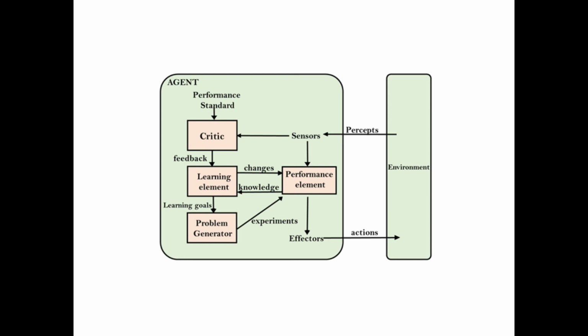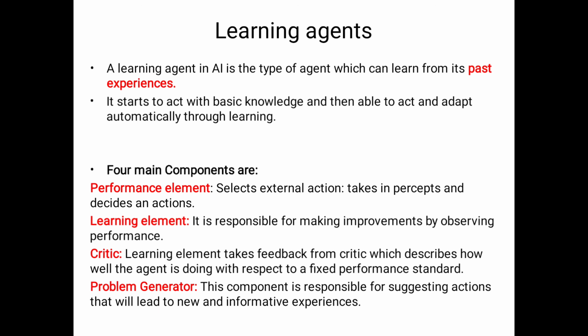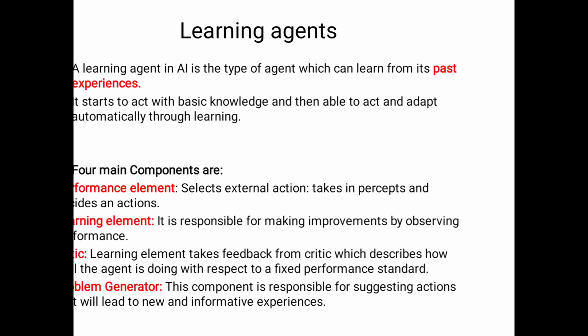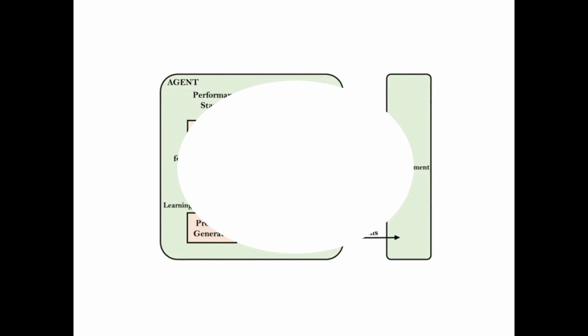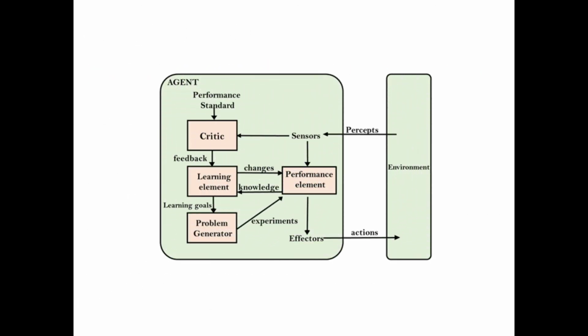What is the performance element here? Please observe these four components, my dear students: performance element, learning element, critic, problem generator. With the help of these four components, the learning agent will perform well. What is the meaning of the learning element? What is the critic? What is the problem generator? It will analyze the performance measure at each and every minute. Based on the performance measure, it performs the actions.